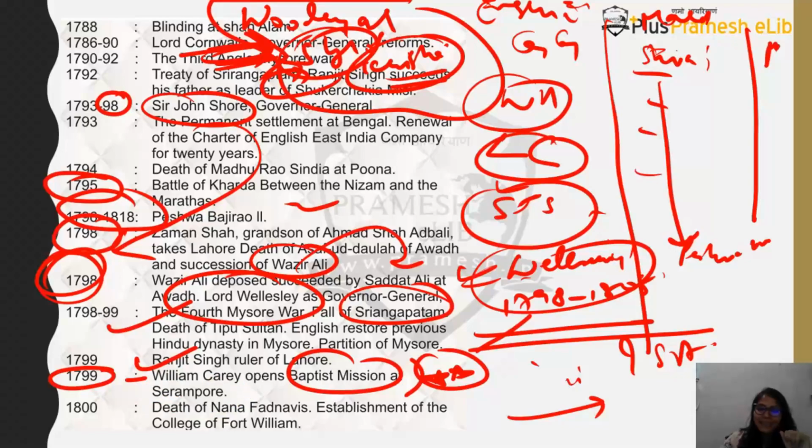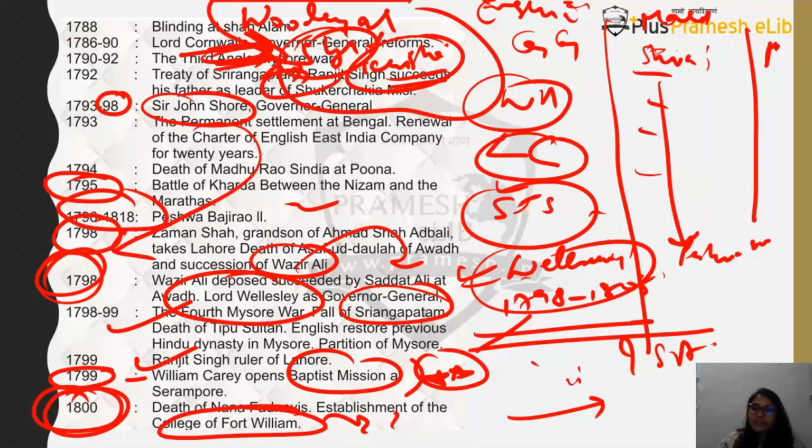In 1800 there is the death of Nana Fadnavis, and 1800 is the time when Lord Wellesley is the Governor General of Bengal. He is the one who will establish the College at Fort William. This was asked last year in UPSC prelims. The College of Fort William will be established by Lord Wellesley for the education of civil servants, not for you and me, for civil servants.